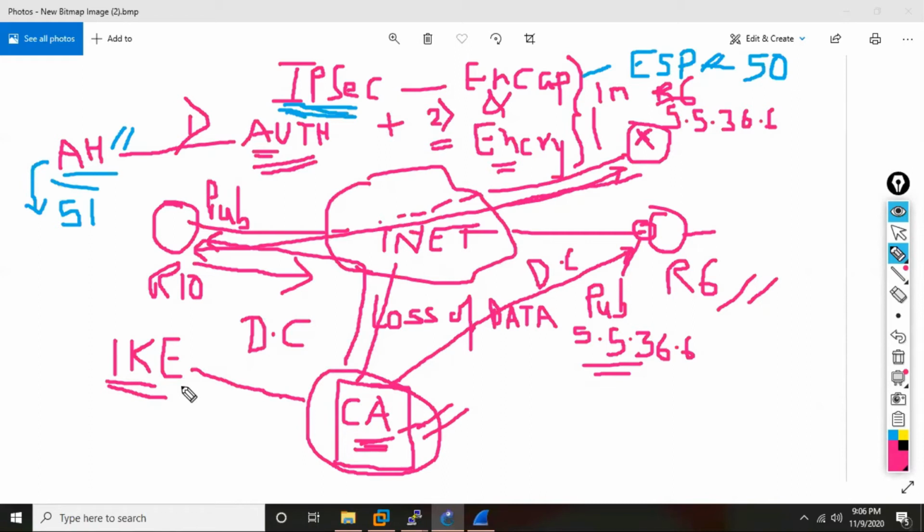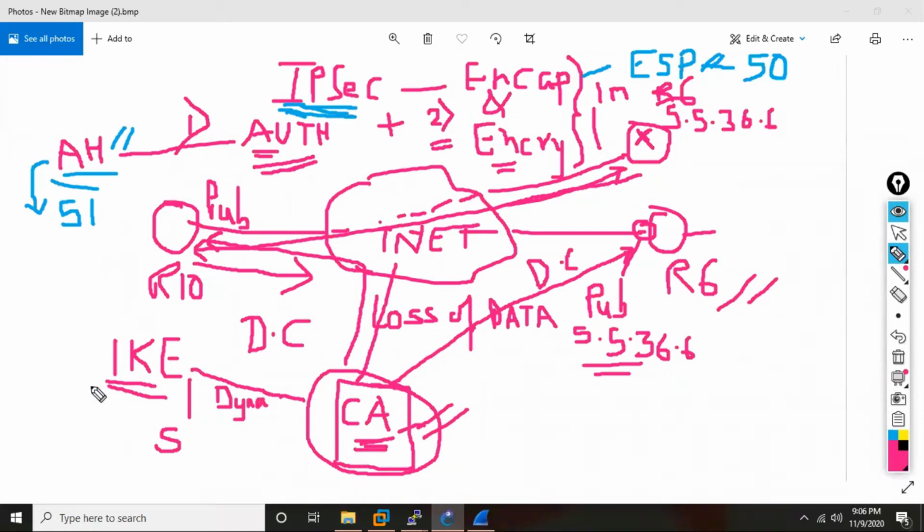Can I operate IKE between even two devices, even though I don't have any digital certificate? Yes. So IKE can be used in static also, and IKE can be used for dynamic also. If you have a big organization, IKE is there.